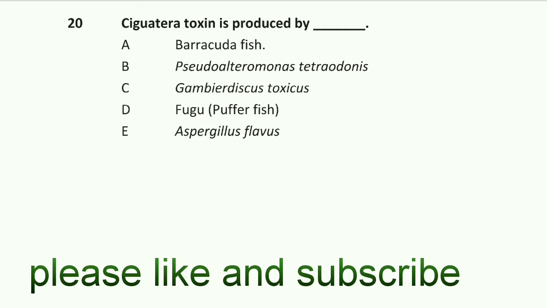Question number 20: ciguatera toxin is produced by Gambierdiscus toxicus. Option C is right.